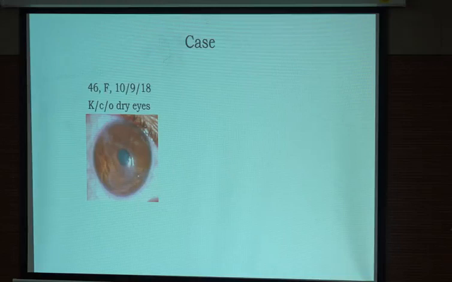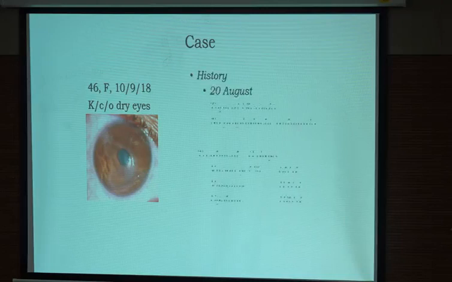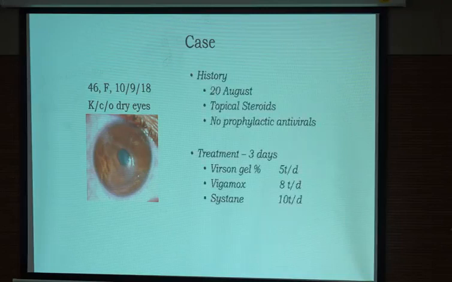For example, like this patient, she was a young female, but she was a known case of dry eye, and she was known to have viral keratitis also. For this, she received steroids, but it was not given under any prophylactic antiviral cover. What is prophylactic antiviral cover? I will discuss shortly. So she was given steroids, no antiviral, and she developed a huge geographical ulcer.